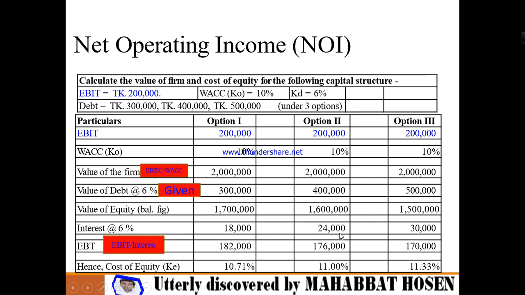Even after that, here 4 lakh is debenture, and if we impose 6% on it, then we will get 24,000. Similarly, if we impose 6% on 5 lakh, then we will get 30,000 interest.